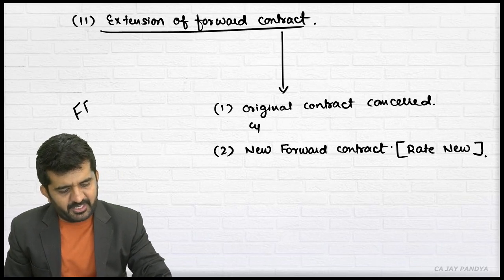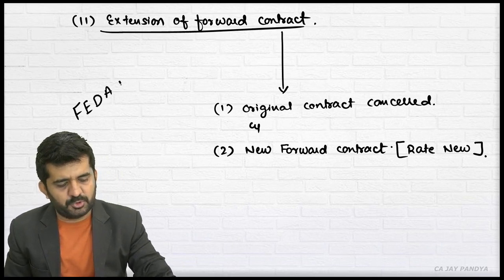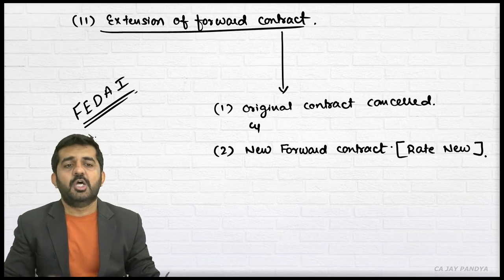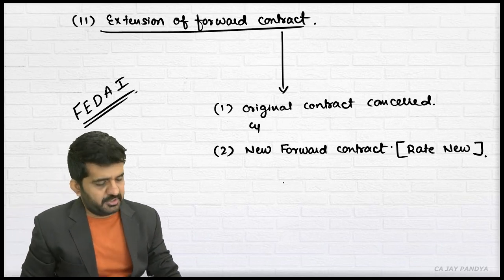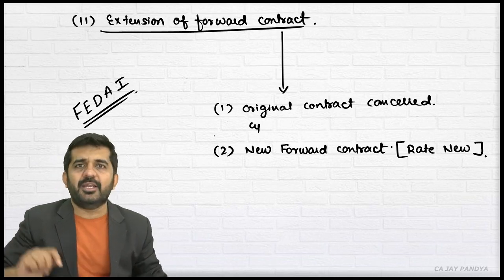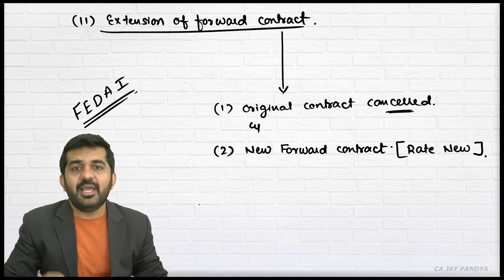It is the Foreign Exchange Dealers Association of India. This is who says that this should be done if there is an extension of forward contract. A new forward contract should be at new rate, and original contract should be cancelled, and cancellation will be based upon these 2 things.